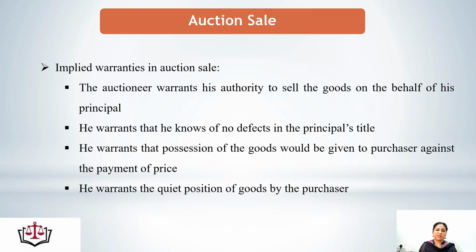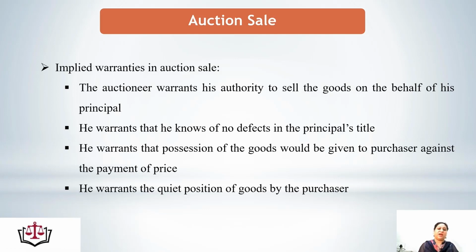So this was the process of the auction sale. At last, let's read the implied warranties in an auction sale. There are implied warranties in the contract of auction sale. First, the auctioneer warrants his authority to sell the goods on behalf of his principal. As I have already said, there is a relationship of agency between the principal and the auctioneer, means between the seller and the auctioneer. So here the auctioneer gives the warranty that he has the authority to sell the goods on behalf of the principal.